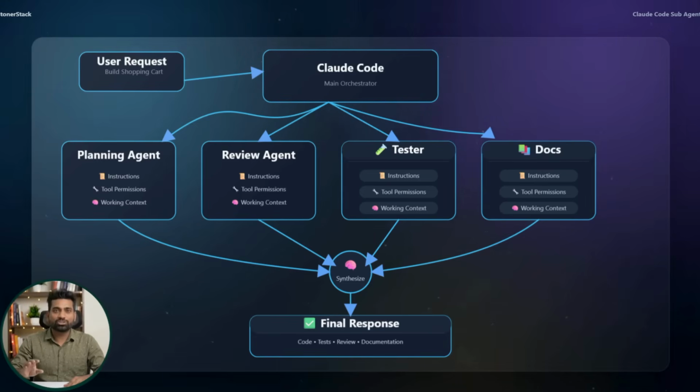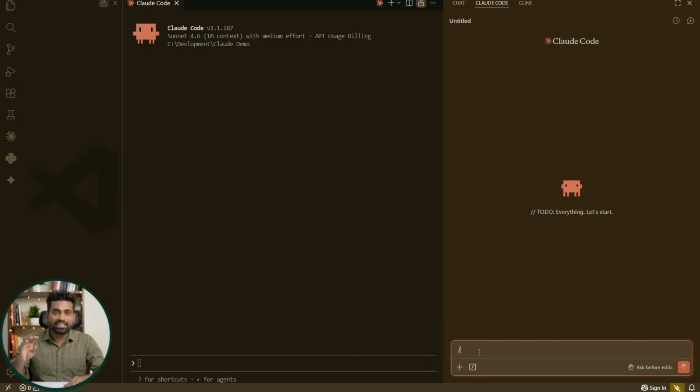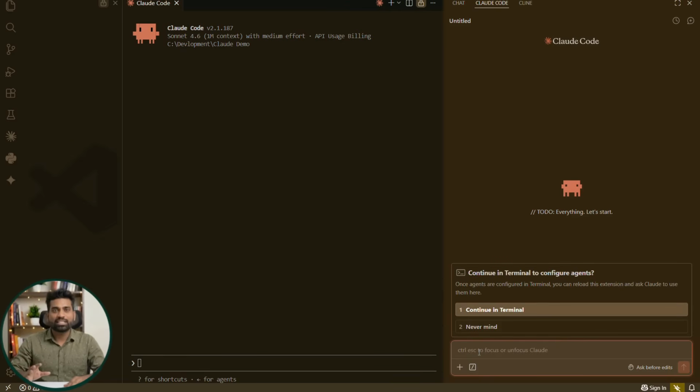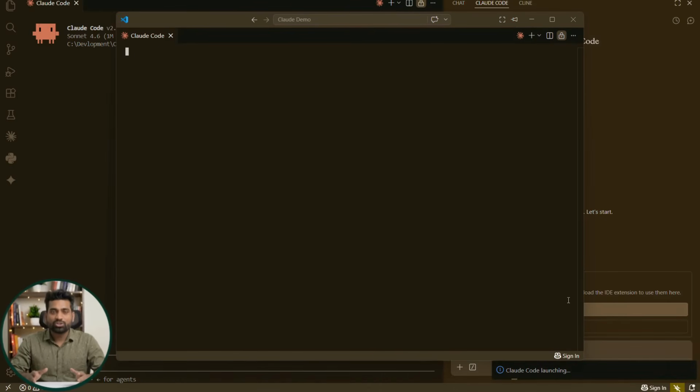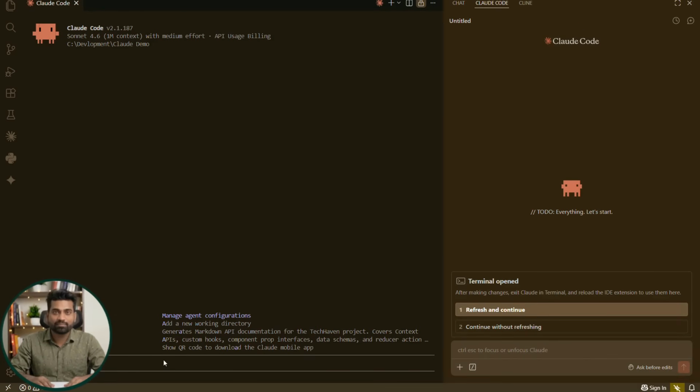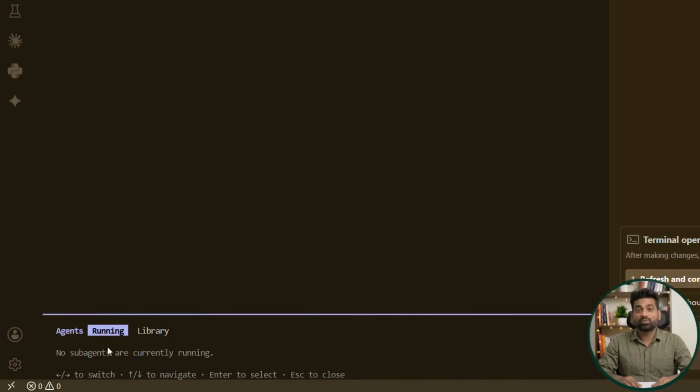Now that we've understood the theory behind sub-agents, let's see how they actually work in Claude Code. Inside the VS Code extension, I'll type /agents. Since this is the first time I'm using sub-agents for this project, Claude asks me to open the agent manager from the terminal. So I'll switch to the Claude Code terminal and run the /agents command there. This opens the agent manager. By default, we're on the running tab. Since we haven't delegated any work yet, there are no active sub-agents running.